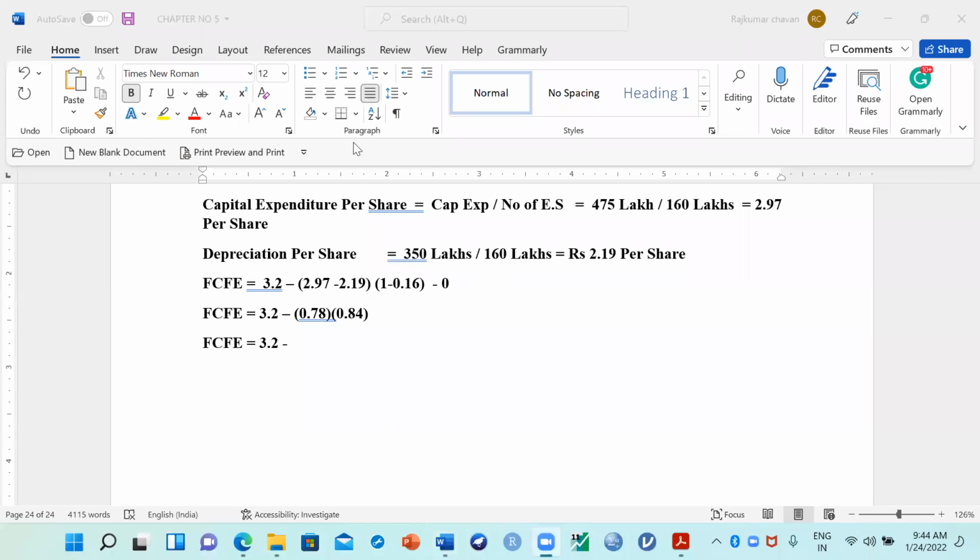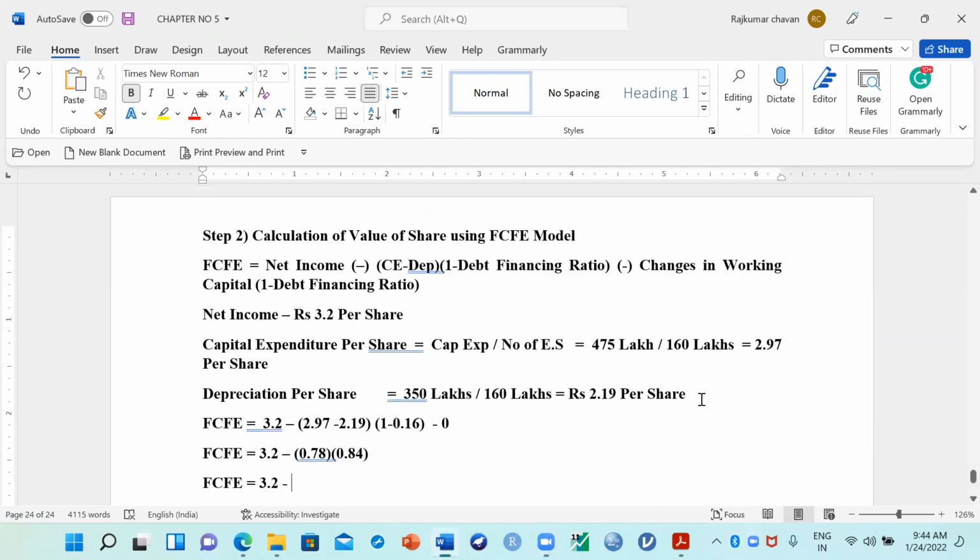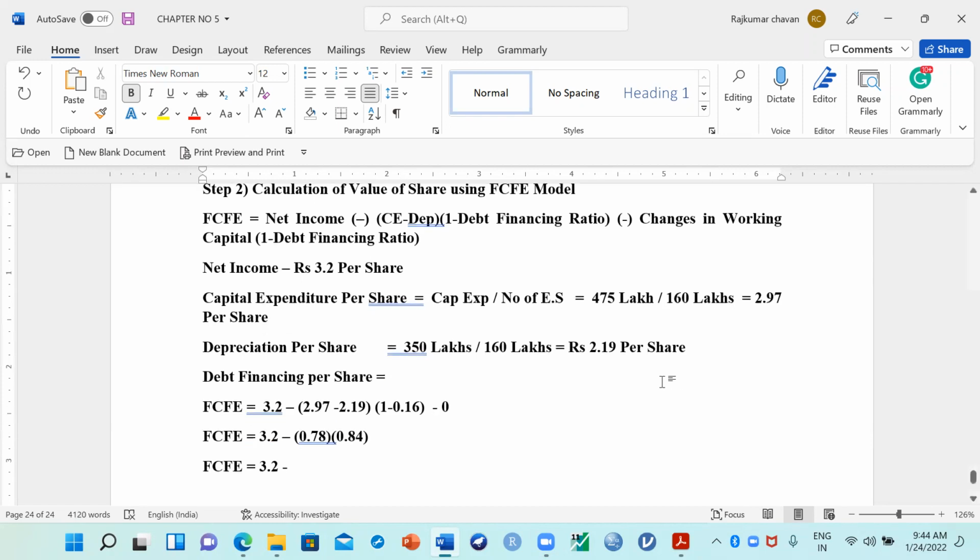Total debt, how much has the company financed? Okay, that I will tell you, 1,600. Debt financing per share, right? So here, debt financing per share, how to calculate? Debt divided by D plus E.